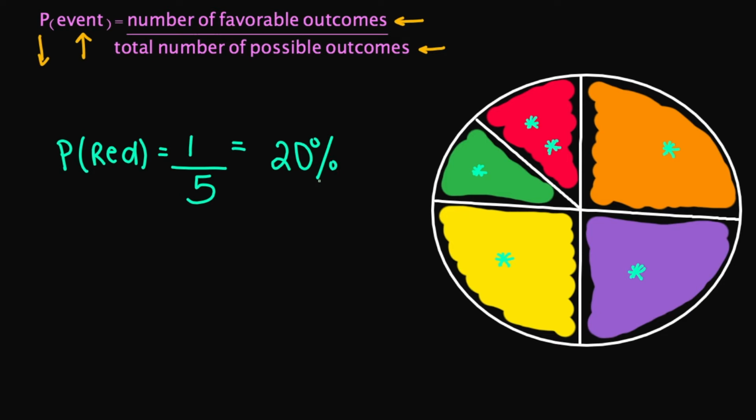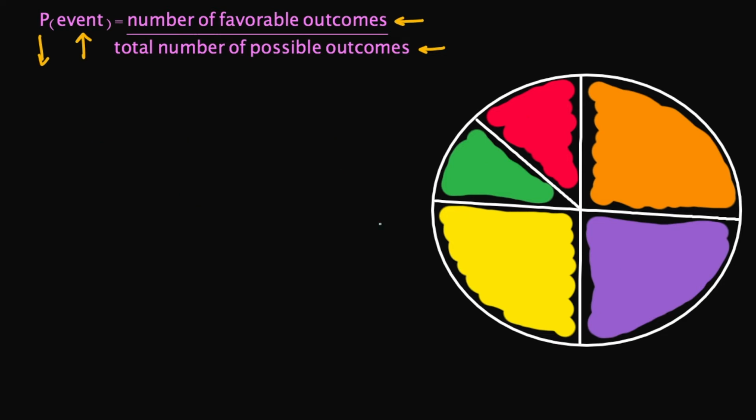So there is a 20% chance that the spinner will land on red. So let's look at the same example. Let's say, what is the probability that the spinner will land on red or purple? So I'm going to do P, probability of red or purple, because that is the outcome I am looking for.